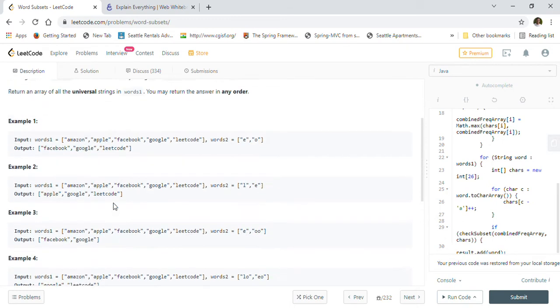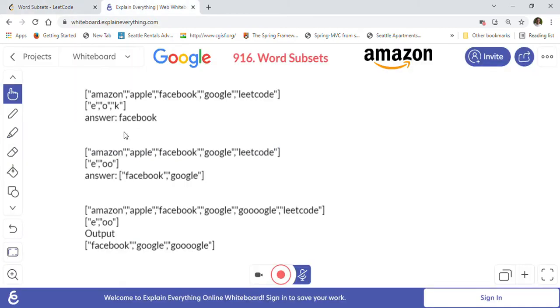So let's take some examples and understand what the problem is and how we can solve it. Let's take a look at the first example. I took these three examples, so we can consider these three here.